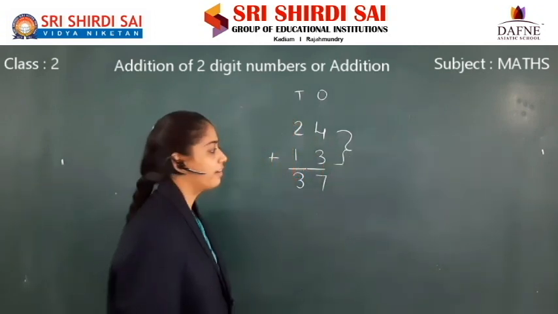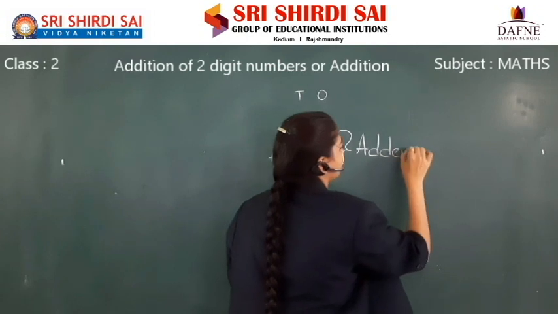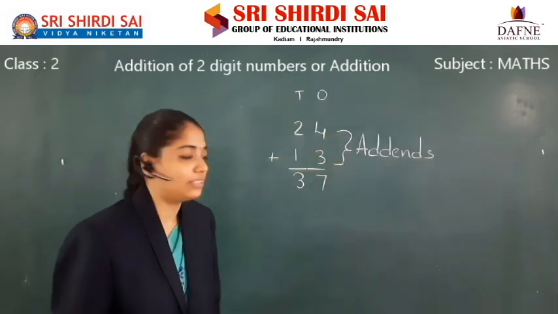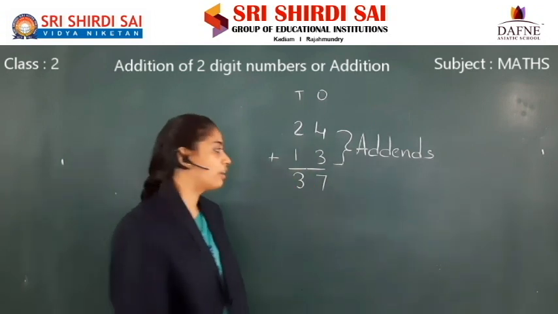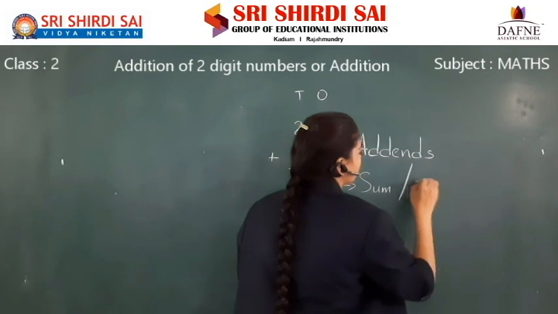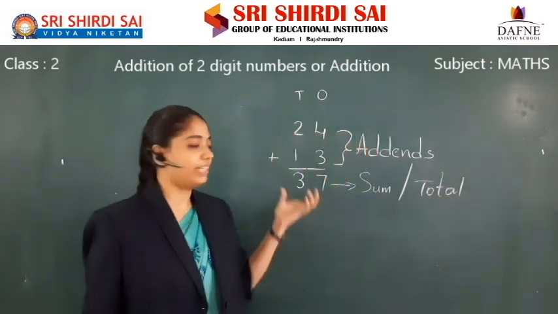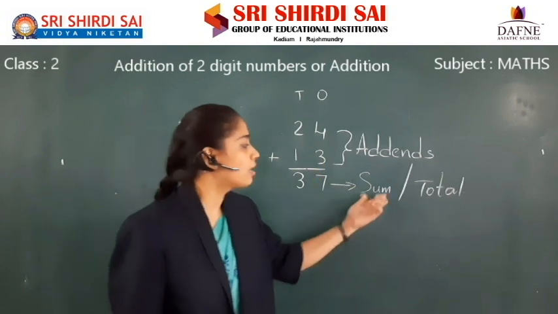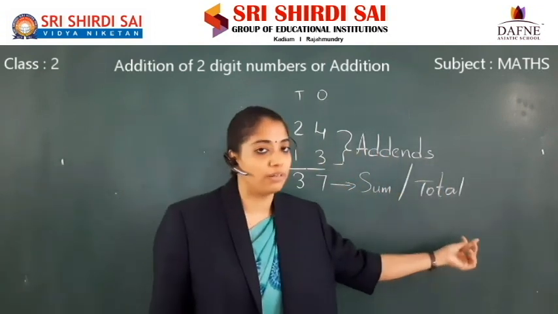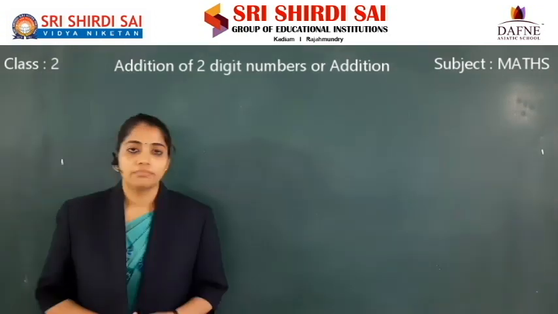These two are called addends. What are these two numbers? Addends. And the answer is called sum or total. The answer in addition is called sum or total. Whenever they ask about sum or total, what do you have to do? You have to do addition.